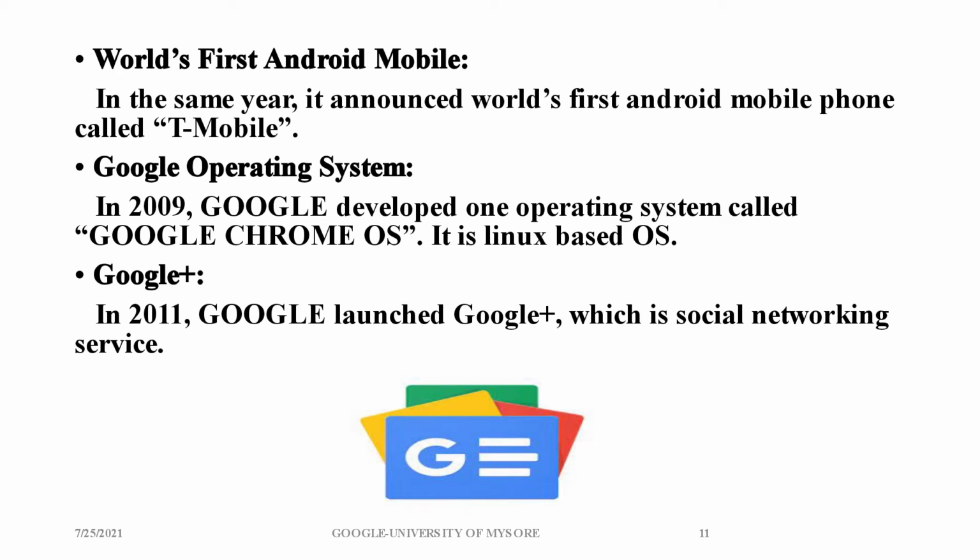And Google operating system. In the year 2009, Google developed an operating system called Google Chrome OS, which is a Linux-based operating system. Google Plus. In 2011, Google launched Google Plus, which is also a social networking service.